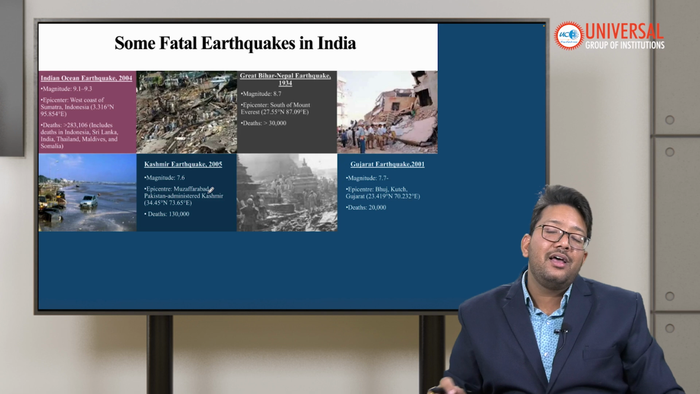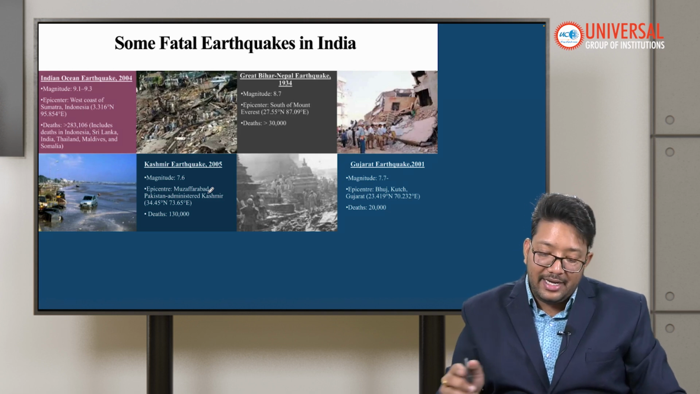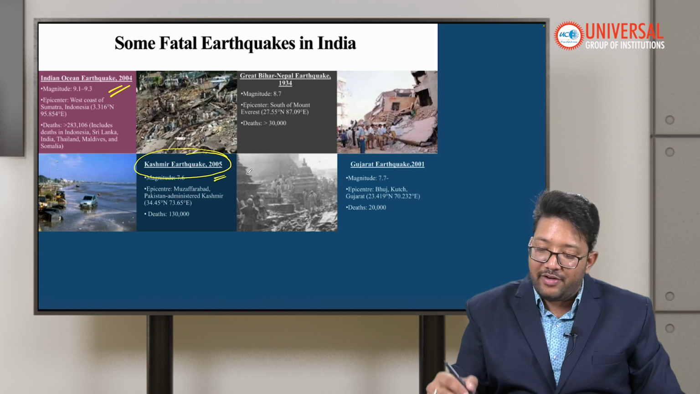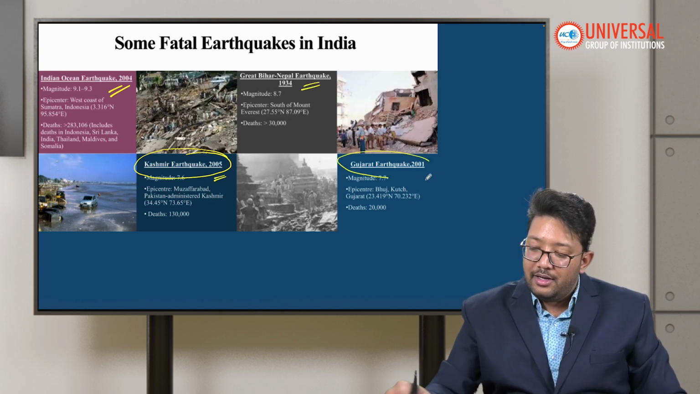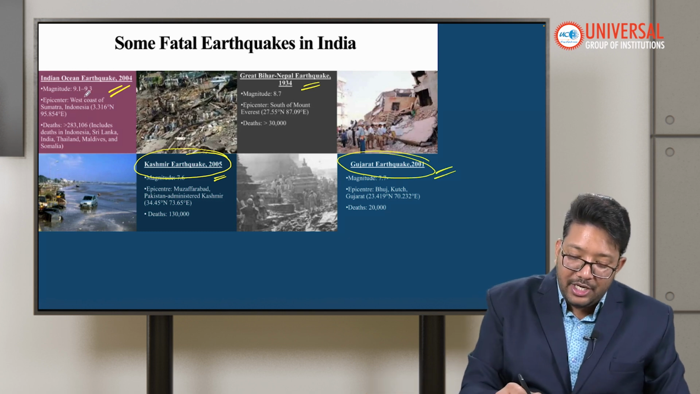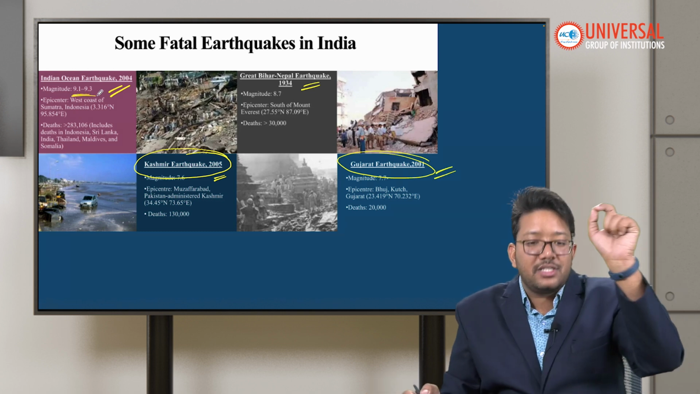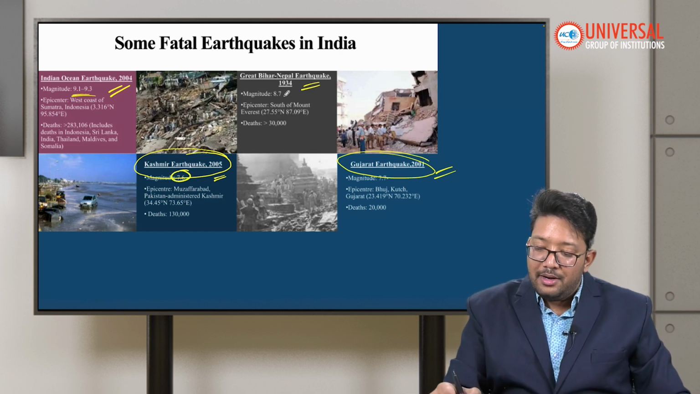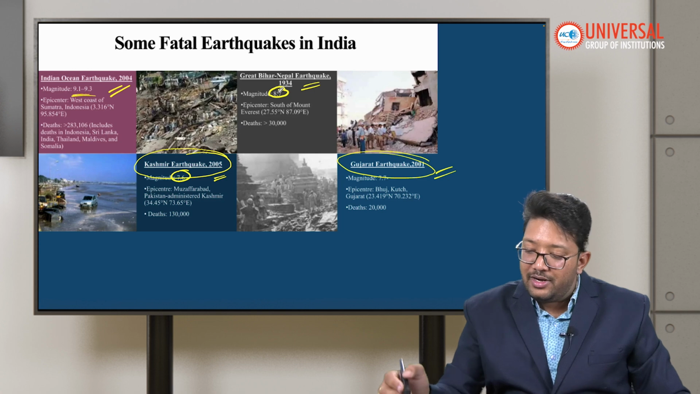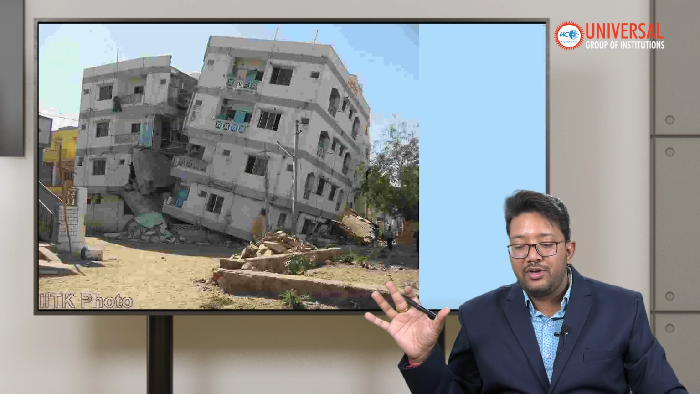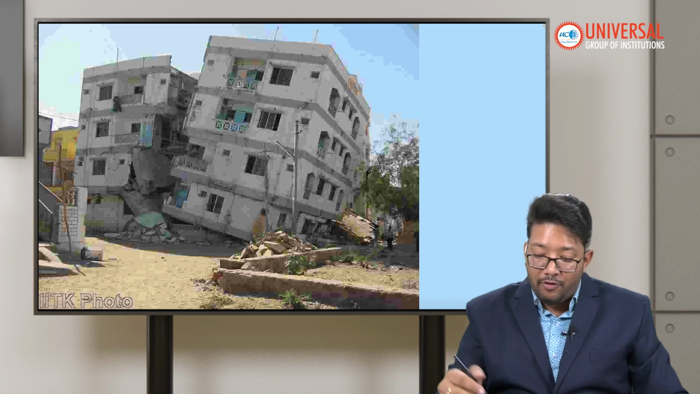Some fatal earthquakes in India are the Indian Ocean earthquake in 2004, the Kashmir earthquake in 2005, the Greater Bihar Nepal earthquake in 1934, and the Bhuj earthquake. So see the magnitude. Indian Ocean earthquake magnitude was 9.1 to 9.3, Kashmir earthquake 7.6, Bihar Nepal earthquake 8.7, and the Bhuj earthquake was 7.7. So these are the fatal earthquakes in India, and this is the condition after the Bhuj earthquake.